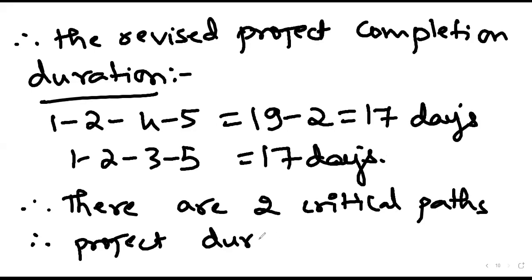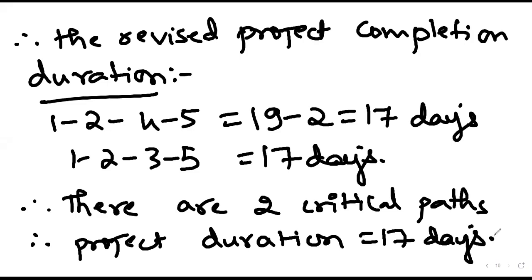Sir, we can even reduce it by 1 day, right, sir? Yes, we can reduce it by 1 day, but again you have to repeat the same step once. First you have to reduce from 19 to 18, and again you have to repeat the same step for 18 to 17. Okay, we have to do 2 cycles then. 2 cycles. But now we are combining those two and making it one. Yes, sir.